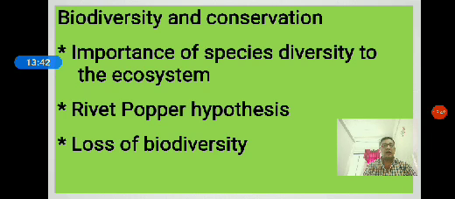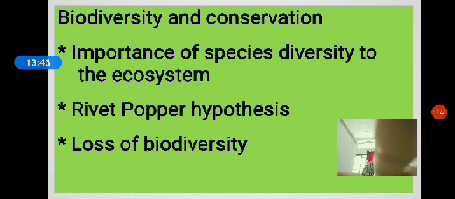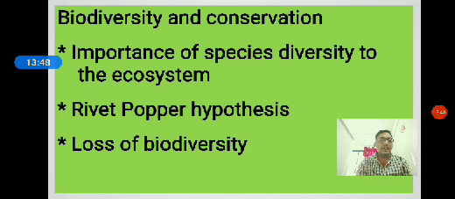Next is the Rivet Popper hypothesis. When it comes to the Rivet Popper hypothesis, it was proposed by a scientist called Paul Ehrlich to explain the effect of a decrease in biodiversity in the ecosystem.